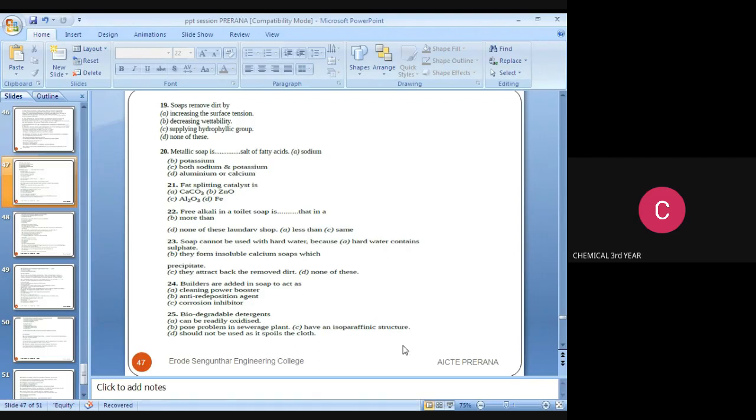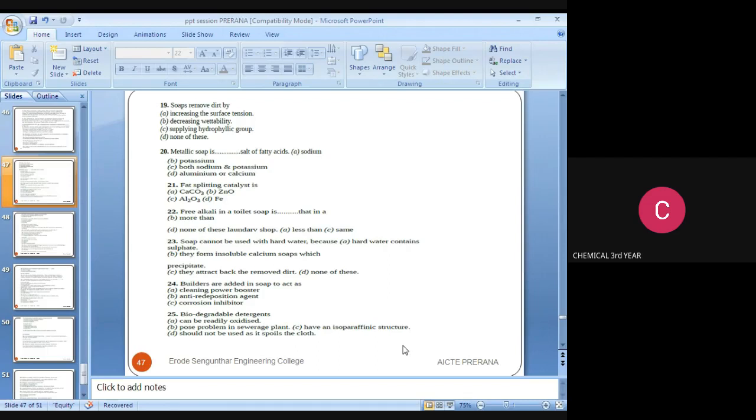Then next question: free alkali in a toilet soap is dash that in a laundry soap; the options are more than, none of these, less than, or same. What is the answer? Free alkali in the toilet soap is less than that.